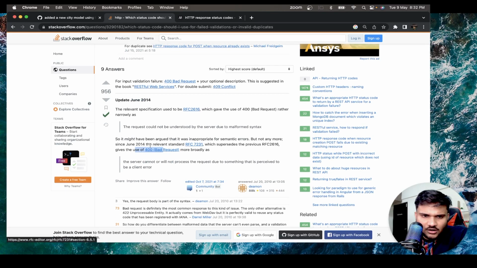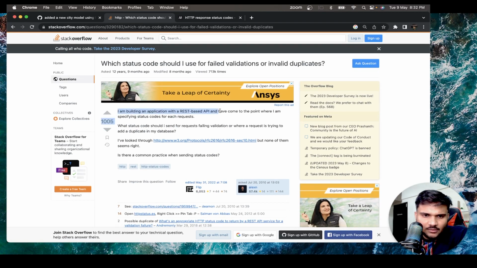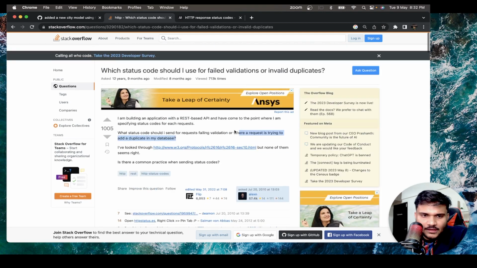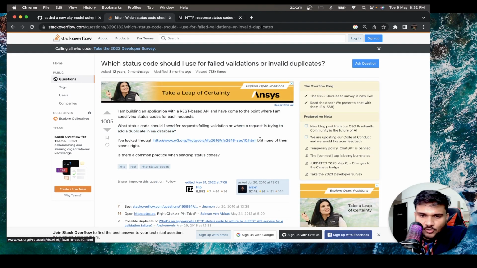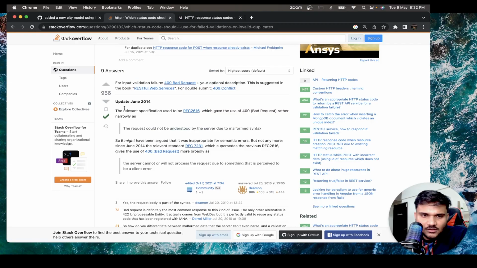You can also send 400. Let's see what's the question. I'm building an application with REST based API and I've come to a point where I'm specifying status codes for each request. What status code should I send for request failing validation or request is trying to add a duplicate in my database? Okay. And they said, I have looked through this protocol, but none of them seems right. So what people are referring for input validation, 400 bad request plus your optional description is good. This is suggested in the book RESTful Web Services.